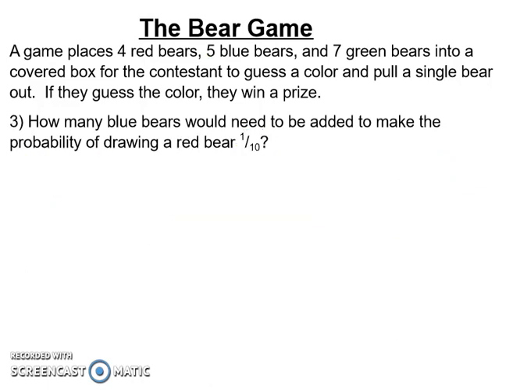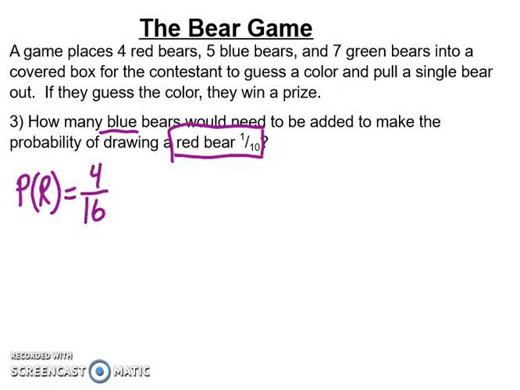Alright, so here is one that's a little bit different than the others. Here I'm adding blue bears to change the probability of my red bears. So what I'm really looking at here is changing the probability of my red bears. So where I first want to start then is thinking about, well, how many red bears do I have? My probability of being a red bear is 4 out of 16, which is, if you want to simplify, 1/4. So it's at 25%. So I've got too many bears right now.